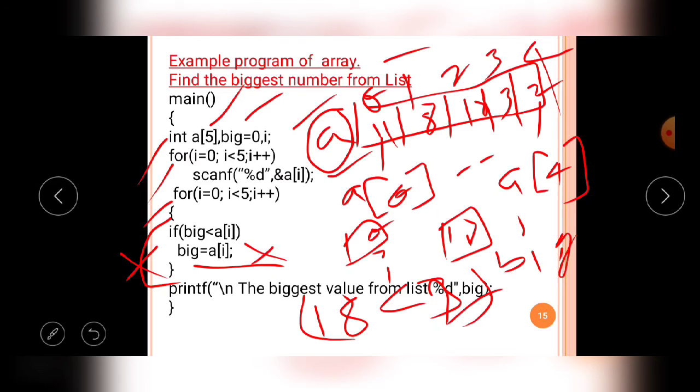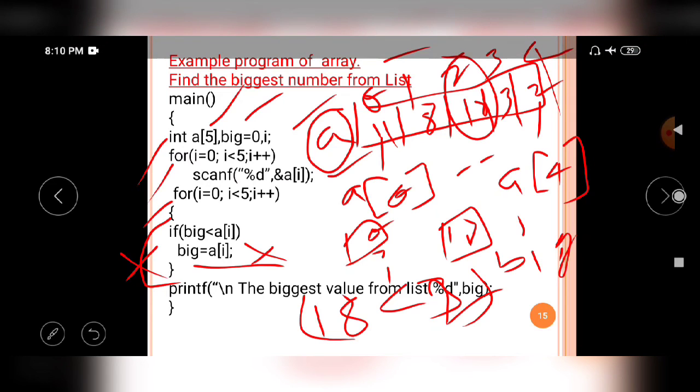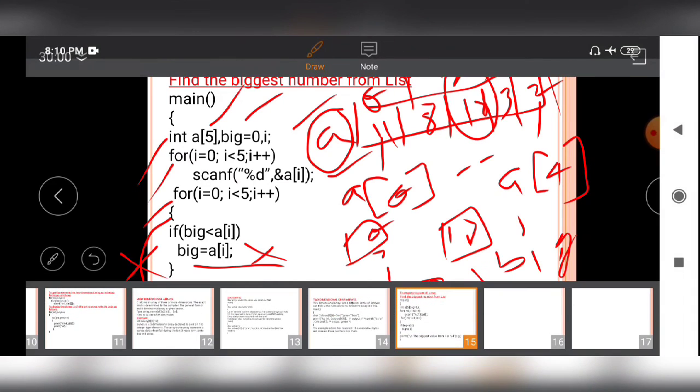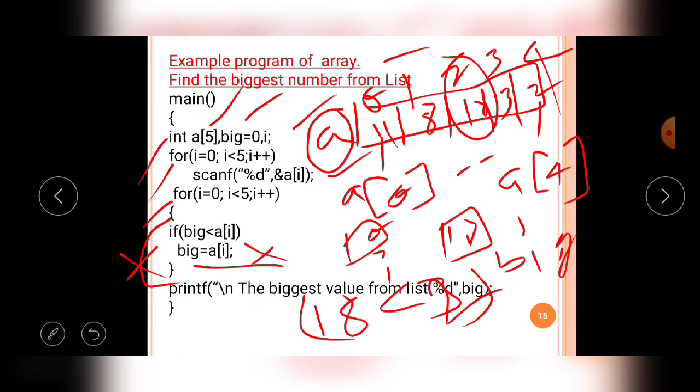So like that it verifies from the first value to the last value of the array. Automatically using this logic, the 18 from a of 2 is stored in big, and that value is never changed until the end of the given array.